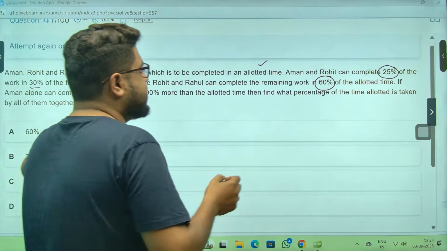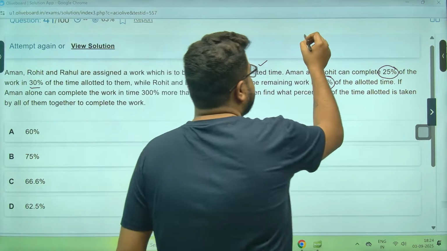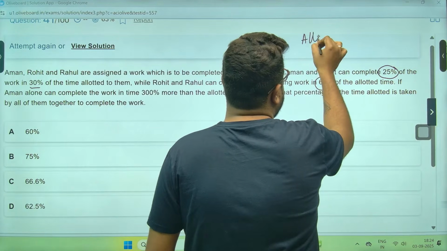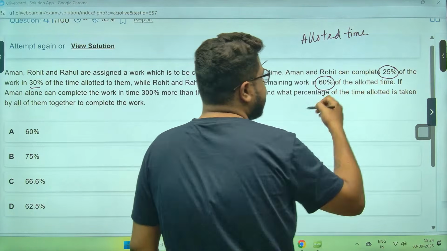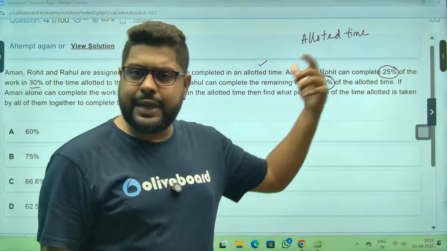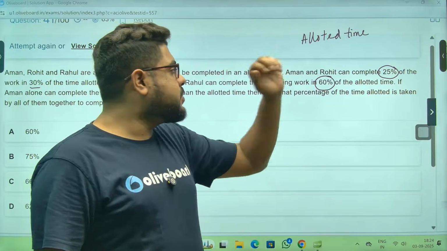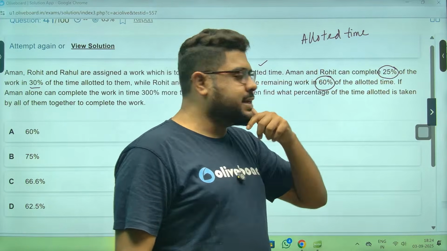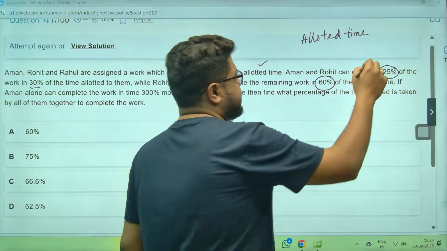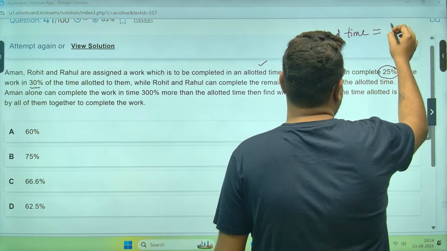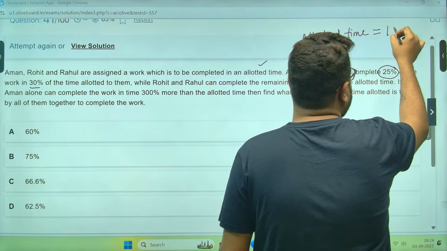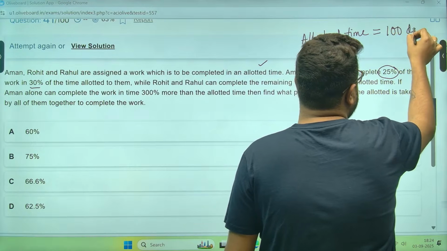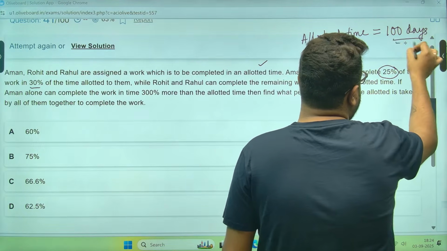Okay. Then let's do one thing. Let's take something as the allotted time. You can take this percentage, you can take in hundreds. But if you are wise enough, 25 and 60, you can take 10 as well. Instead of taking 100, you can take 10. If you want 100, we can take 100 as well. The values will be a little higher. Chalo, let's take 100 days. 100 days is the allotted time.